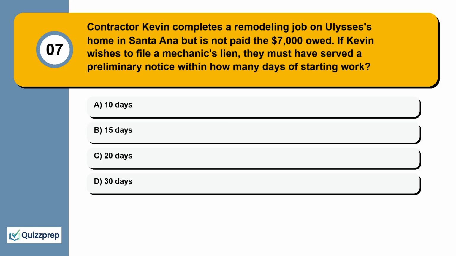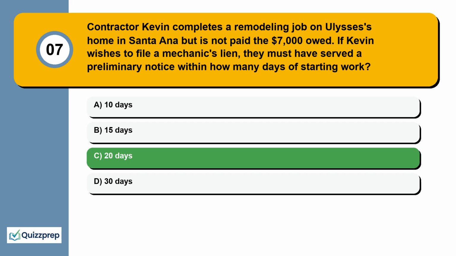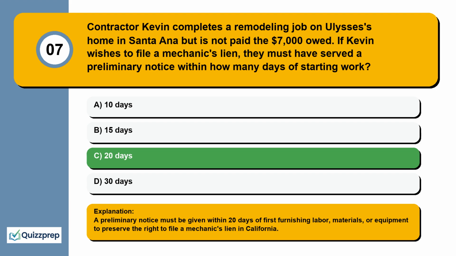Question 7. Contractor Kevin completes a remodeling job on Ulysses's home in Santa Ana but is not paid the $7,000 owed. If Kevin wishes to file a mechanic's lien, they must have served a preliminary notice within how many days of starting work? 10 days, 15 days, 20 days, 30 days. A preliminary notice must be given within 20 days of first furnishing labor, materials, or equipment to preserve the right to file a mechanic's lien in California.